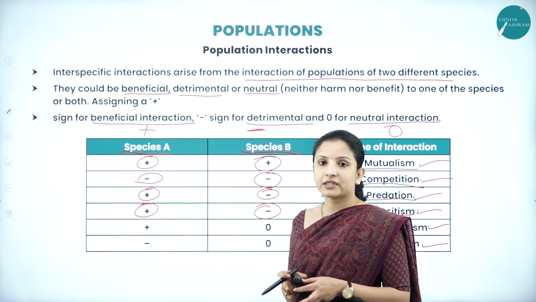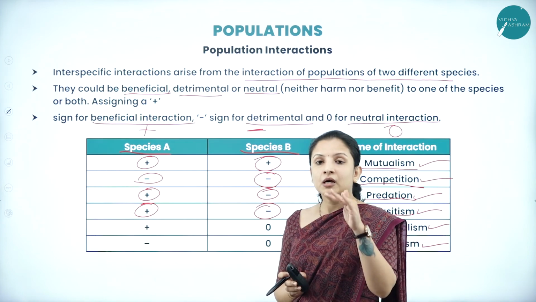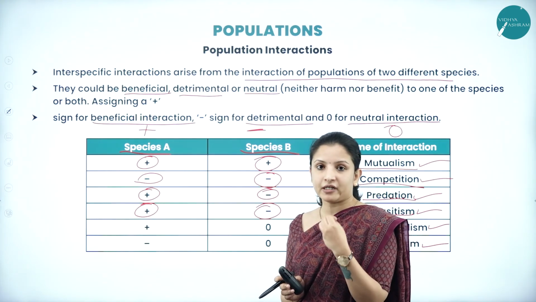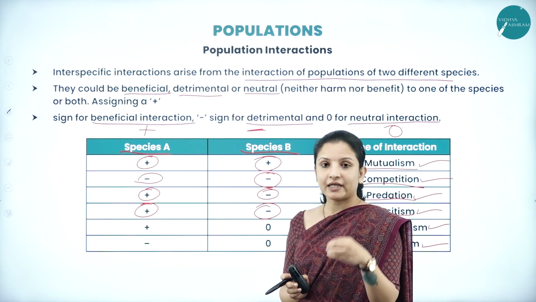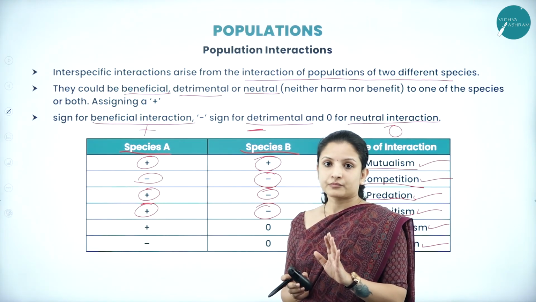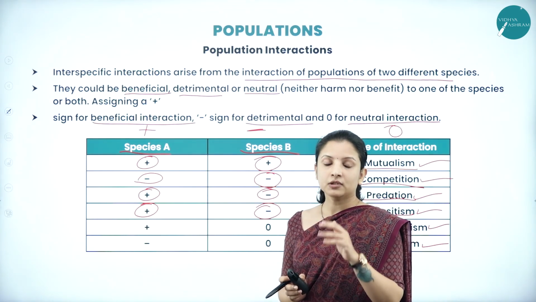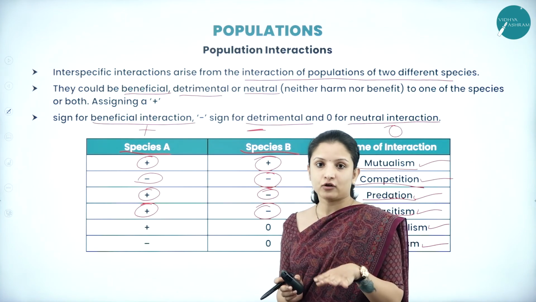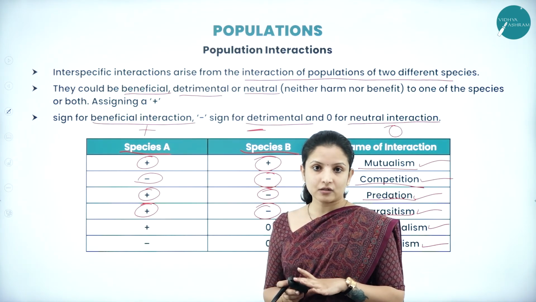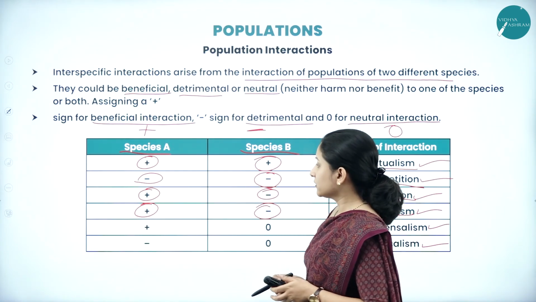So these are not predators. There is a difference between predation and parasitism. Predators will hunt another organism to kill it and feed on it, whereas parasites will reside on another organism to feed on it. Predators will not reside on the body of the other organism. They will just hunt it, kill it and feed on it. Parasites reside on the body of another organism to derive nutrition out of it. So that is the difference between the two.